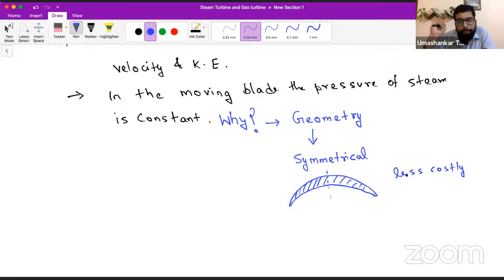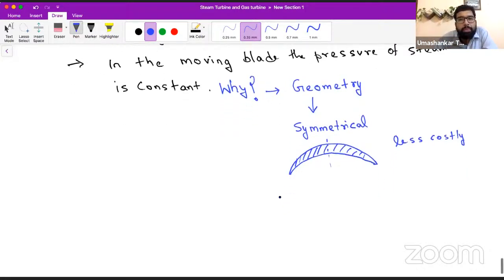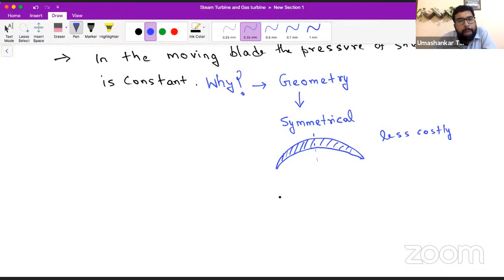So this is about the cost and the application. Again, coming back to the point, in the moving blade the pressure of steam is constant because the geometry of the blades of impulse turbine is kept symmetrical.